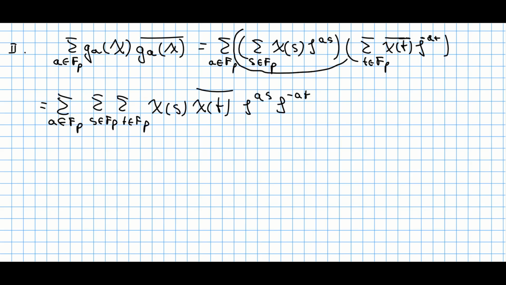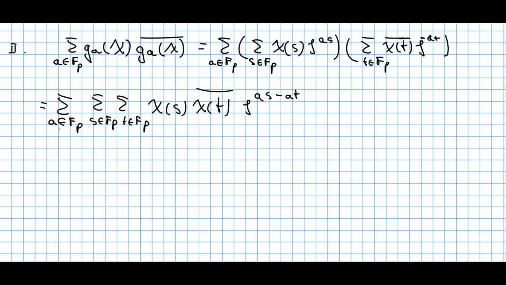Now I would like to multiply this thing with this one, and this just corresponds to the following expression. You just take a double sum, run with this s over all elements in this F_p, you take the same with t, and then you just take this term and multiply by this term. So you get chi at point s times chi at point t conjugate times zeta raised to the power of as and zeta raised to the power of negative at. So this can be written as zeta raised to the power of as minus at as 1 power.